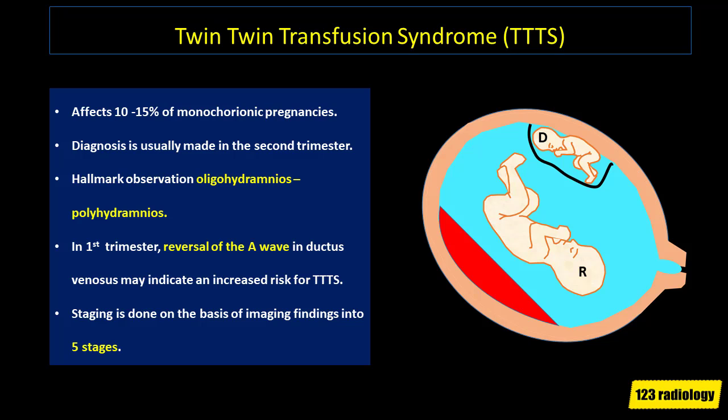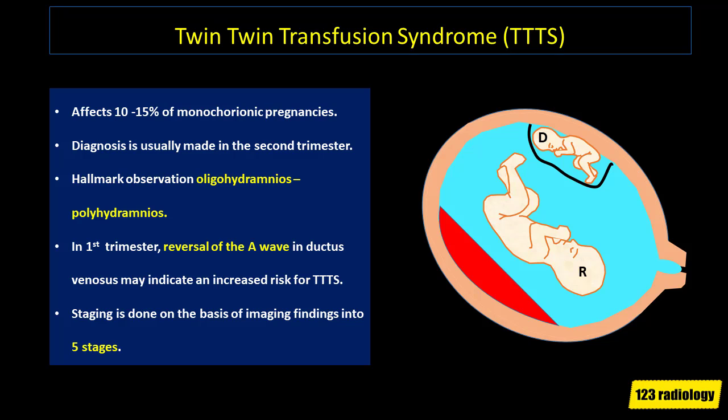Twin-twin transfusion syndrome, TTTS, is one of the most serious complications of the anomalous vascular connections in the shared monochorionic placenta. It affects 10 to 15% of monochorionic pregnancies. The diagnosis of TTTS is usually made in the second trimester, with the hallmark observation being oligohydramnios in one sac and polyhydramnios in the other sac.